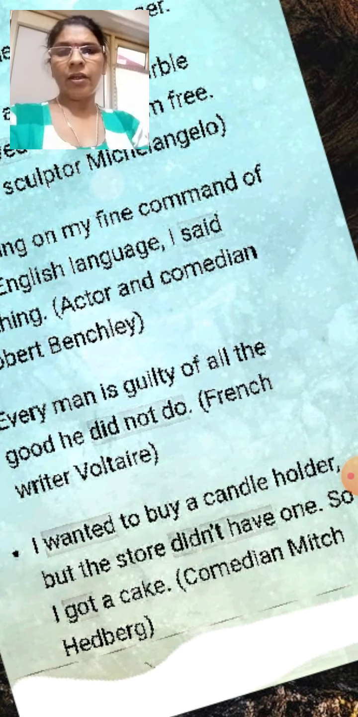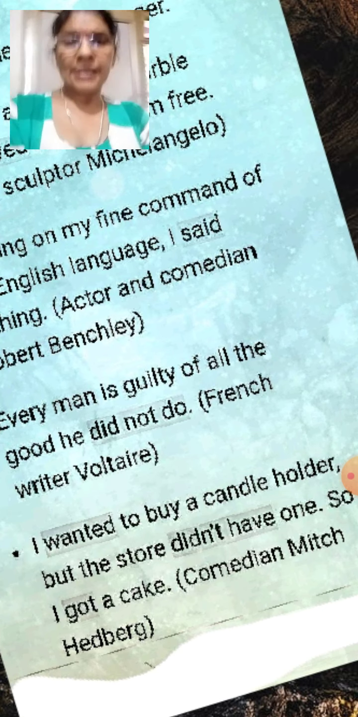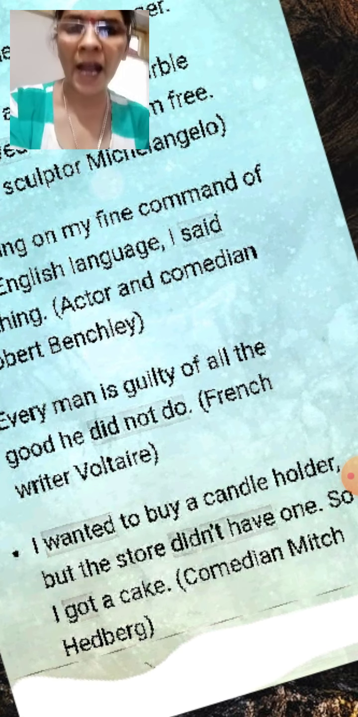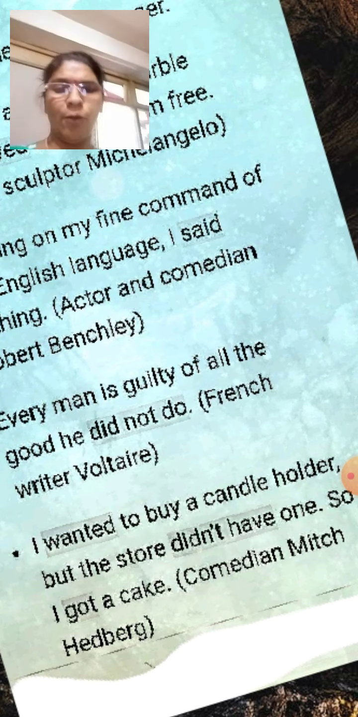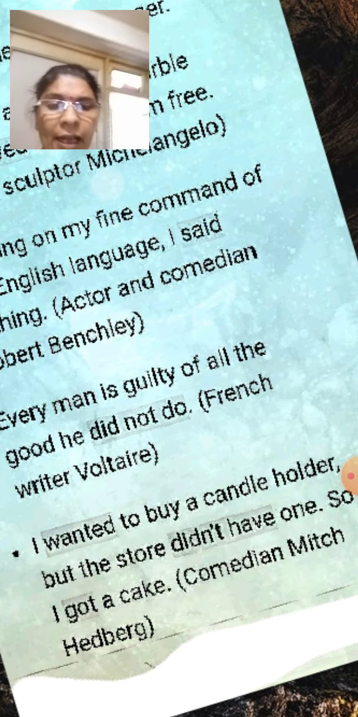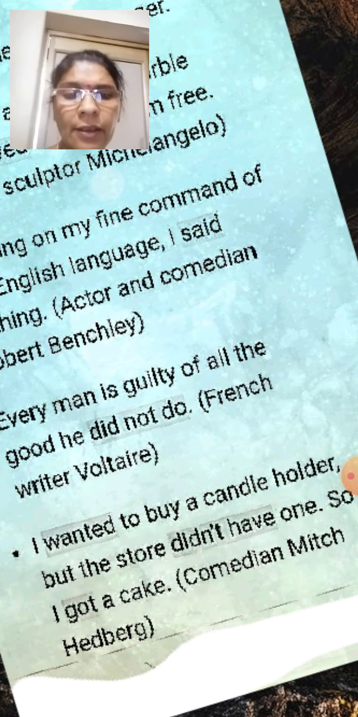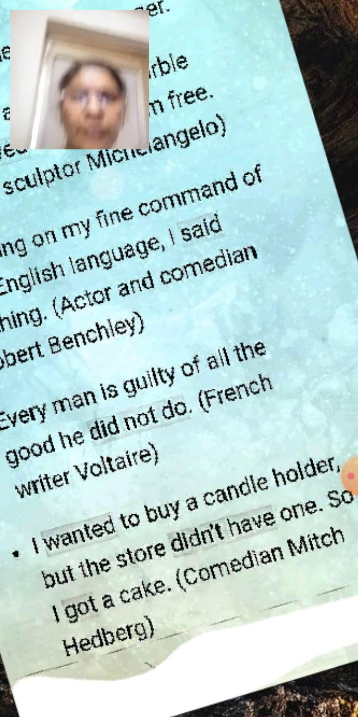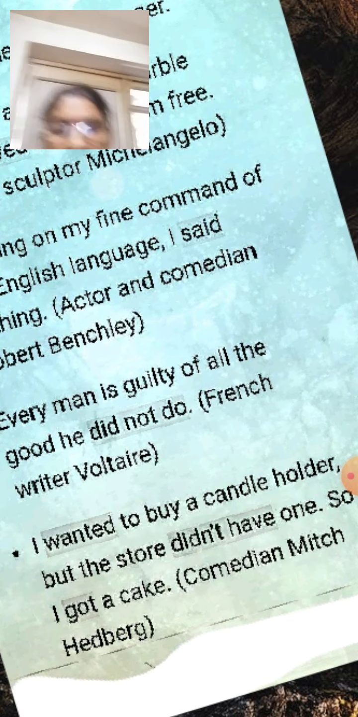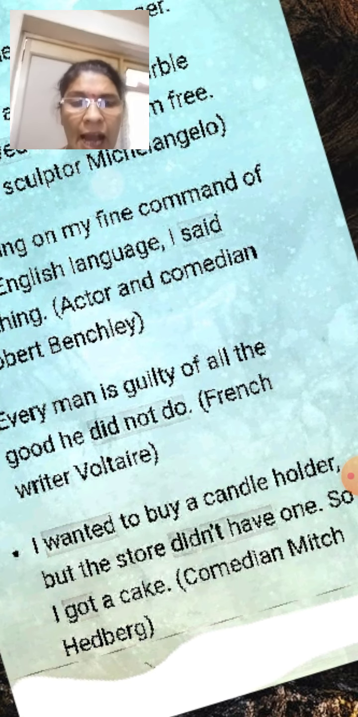I wanted. This is the second form of the verb. I wanted to buy a candle holder, but the store didn't have one. I got a cake. Got is the second form of the verb. I got a cake.